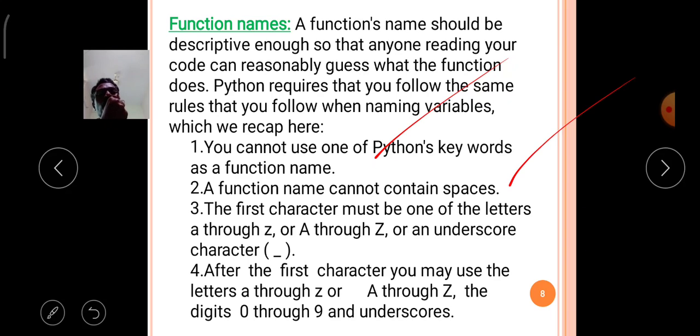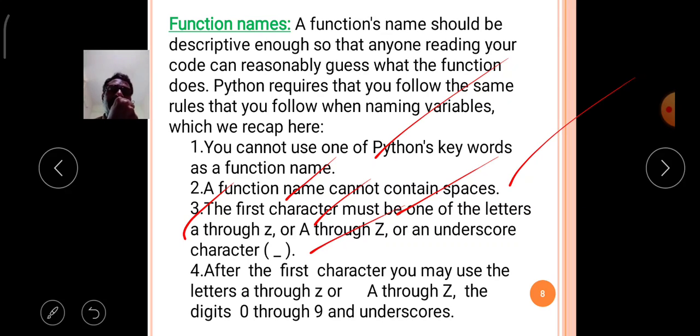Okay, so that means no spaces are allowed in the function name while declaring it. Next, the third rule: the first character must be a letter, that is small a to small z or capital A to capital Z, or an underscore. So the function name must start with one of these three. No other character is allowed as the first character of the function name.